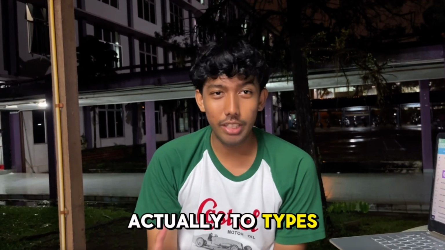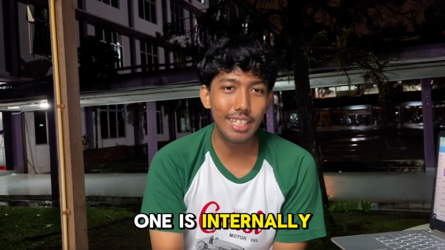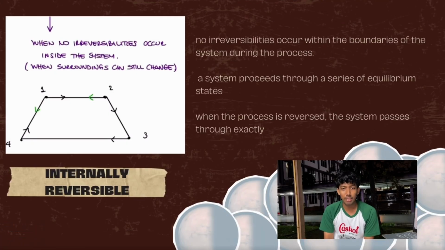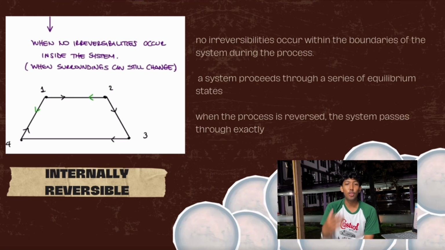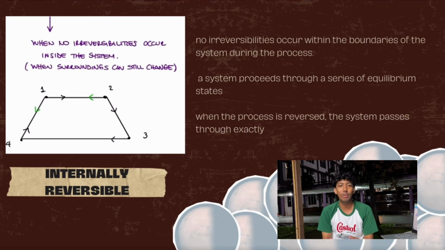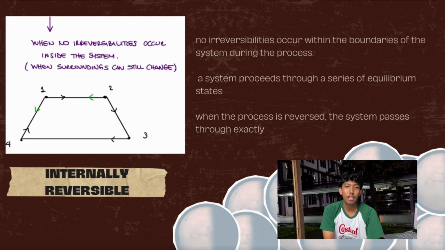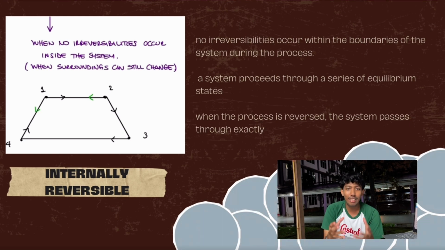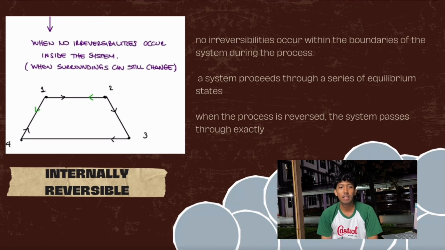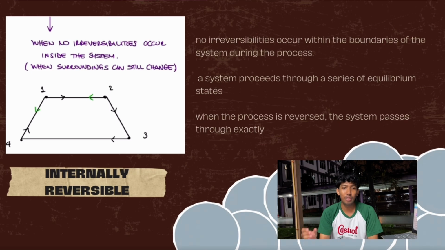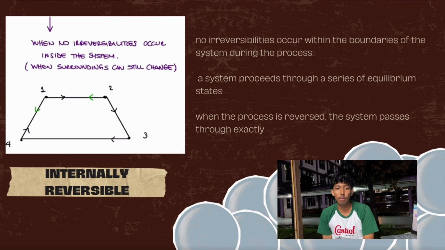So there are actually two types of reversible process. One is internally reversible and the second is externally reversible. The first one, internally reversible, happens if no irreversibilities occur within the boundaries inside of the system during the process that's occurring. During an internally reversible process, a system proceeds through a series of equilibrium states, and when the process is reversed, the system passes through exactly the same way as it did before.